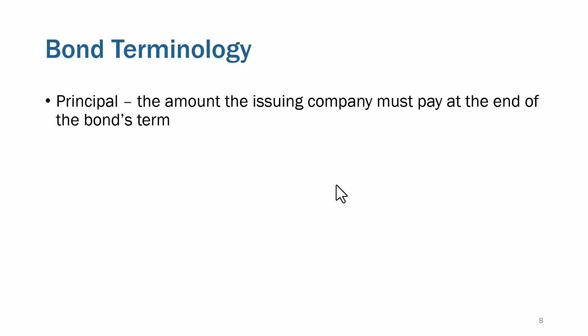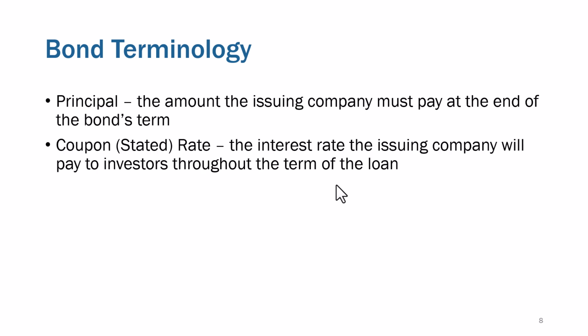Principal, that's the amount the issuing company must pay off at the end of the bond's term. If we look back at that Disney example, the principal was $100 that it was going to have to pay off on each of those bonds. And when I say $100, that was kind of the base amount, and there were many multiples of that. The coupon or stated rate, that's the interest rate that the company will pay to investors throughout the term of the loan or the term of the bond issuance.